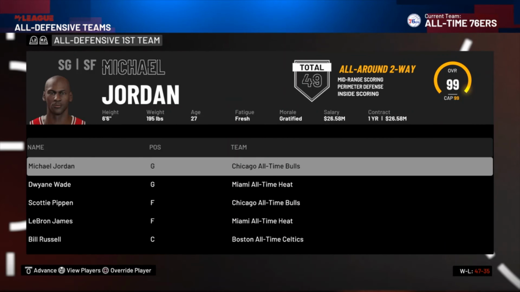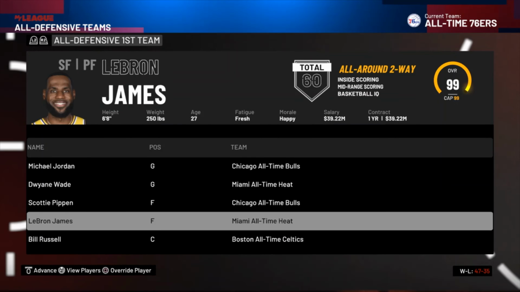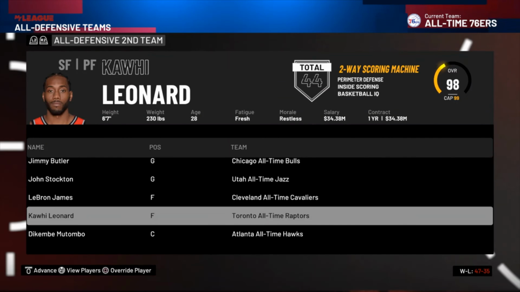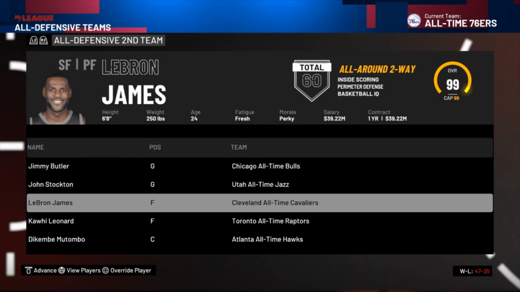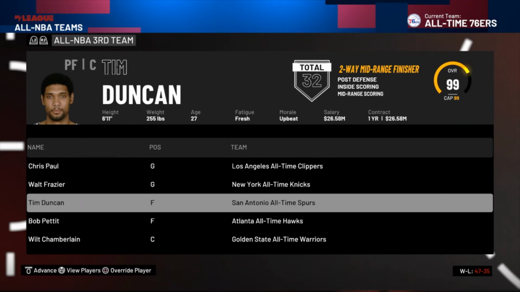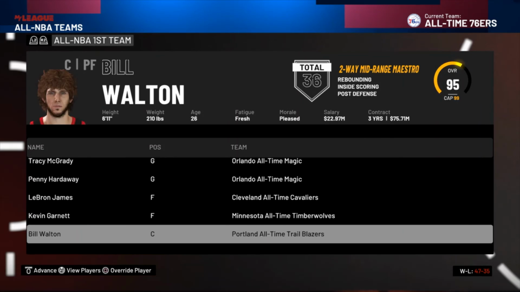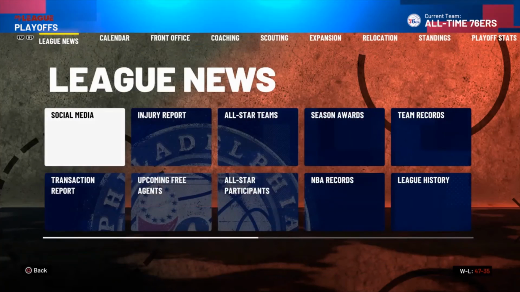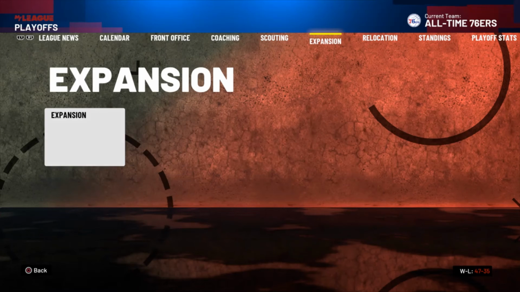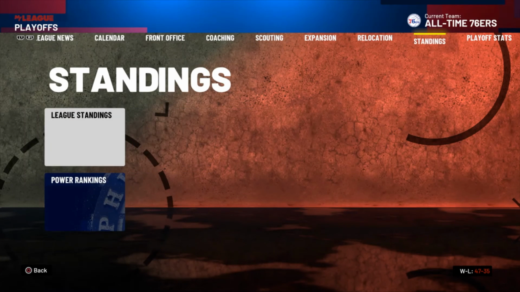Defensive teams, you got Michael Jordan. You've got Dwyane Wade, Scottie Pippen, LeBron and Bill Russell. And on the second team, you've got Jimmy Butler, John Stockton, LeBron, Scottie Pippen and Dikembe Mutombo. Yeah, so I'm just going to look through the stats for the end of the season.